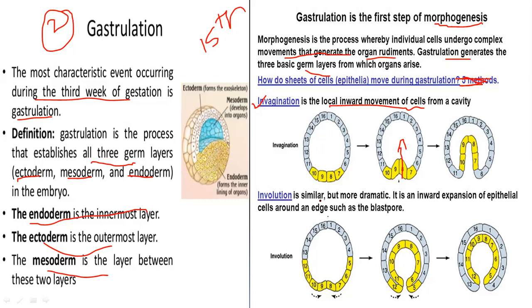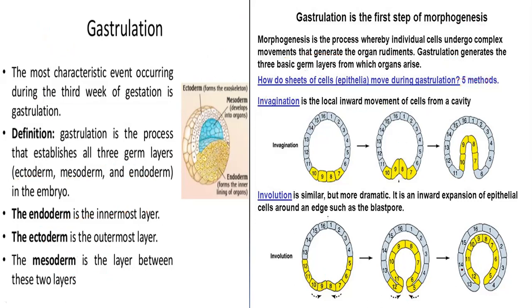And then involution, that is similar but more dramatic, an inward expansion of epithelium around the edge, such as the blastopore. Then it will form the blastopore here. This is the blastopore, from which these cells move inward completely, and that forms endoderm.